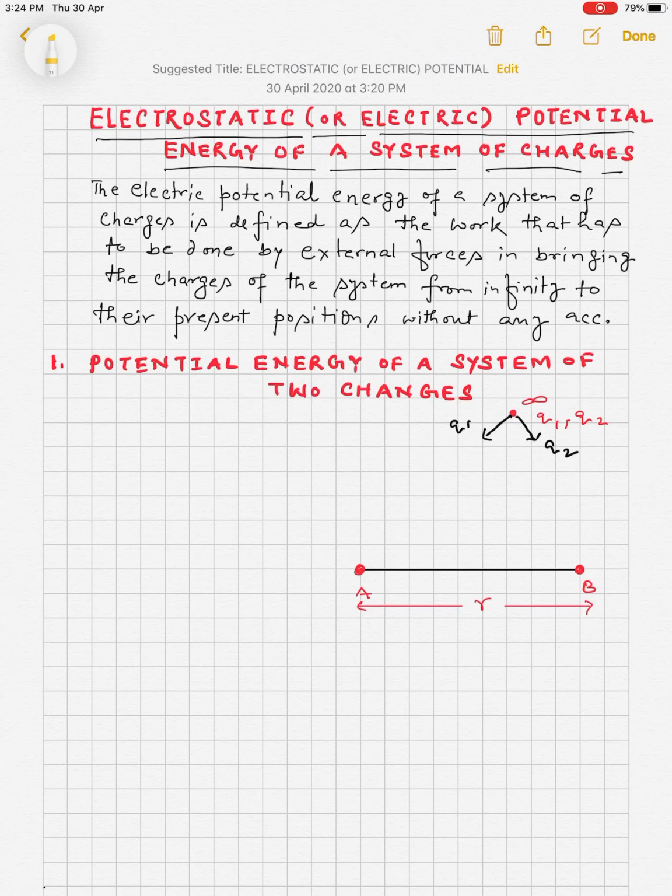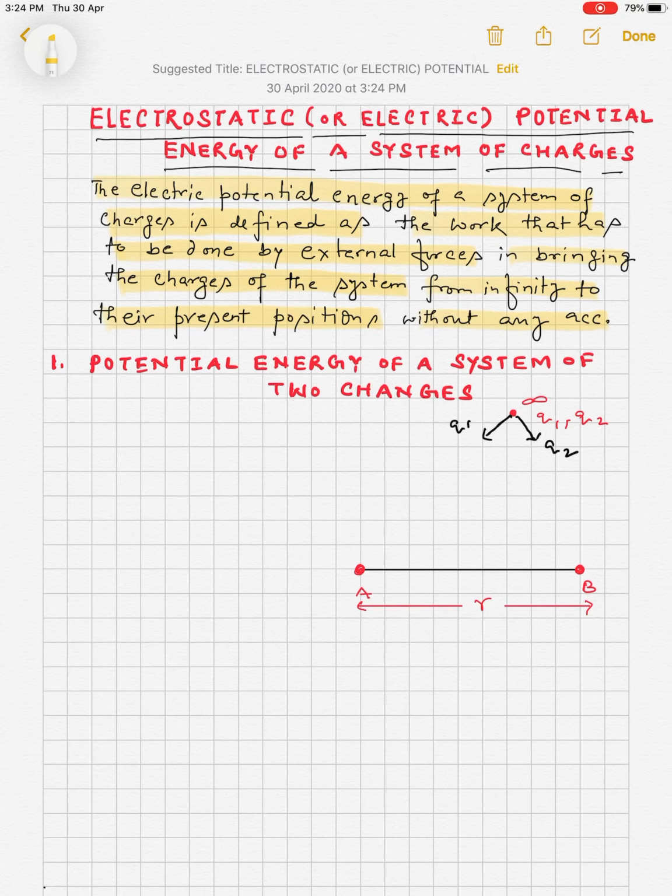The electric potential energy of a system of charges is defined as the work done by the external forces in bringing the charges of the system from infinity to their present position without any acceleration.